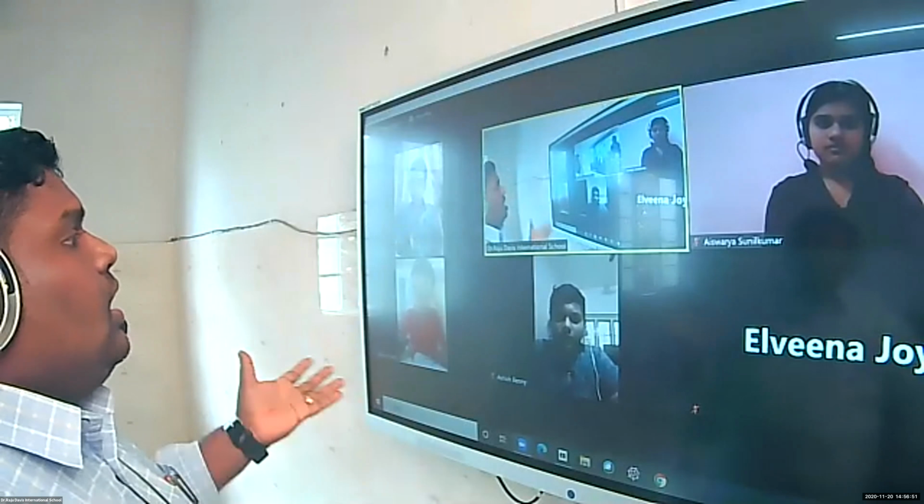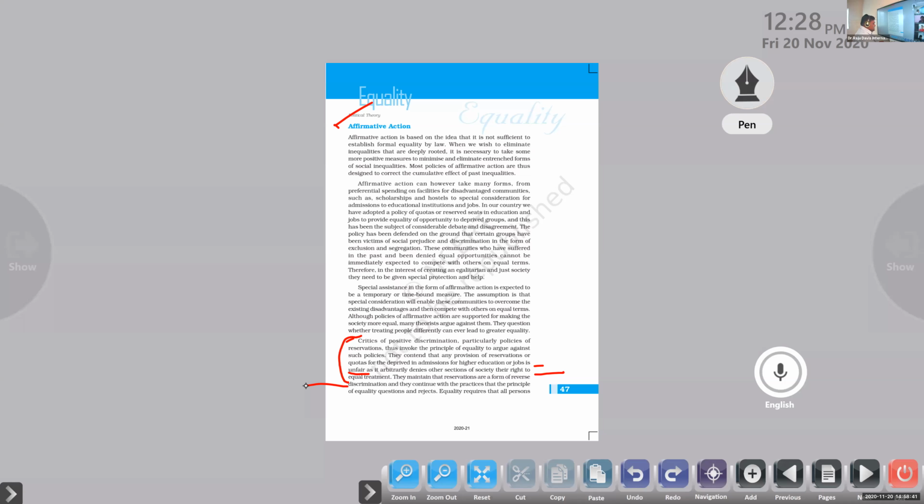Reverse discrimination. Once, the rich people discriminated against the poor. But now what happened? It is a reverse treatment. The government is providing reservations and quotas for these unprivileged groups of people. So that is the main comment. They say that it is unfair, and that equality questions and rejects it in the society. That is the comment of the people who are against this differential treatment.